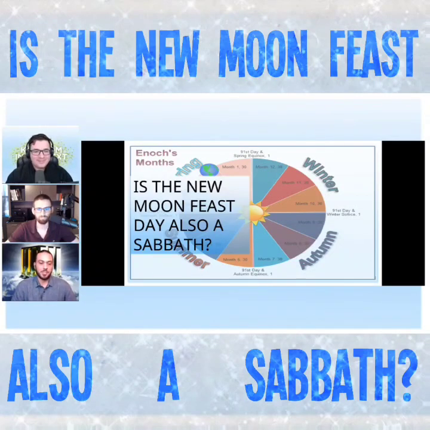And then there was one account we saw where there was a sacrifice, worship, covenant meal going on that day, in that time in Samuel. But then also there is Amos chapter 8, verses 4 through 5. It says, "Hear this, you who trample the needy to do away with the humble of the land, saying, when will the new moon be over so that we may sell grain, and the Sabbath that we may open the wheat market?" Basically, that suggests to me that the people were saying there's no commerce, no buying or selling, no occupational labor basically done on the new moon day. But we don't get a specific direct instruction for that, which makes it difficult and confusing.